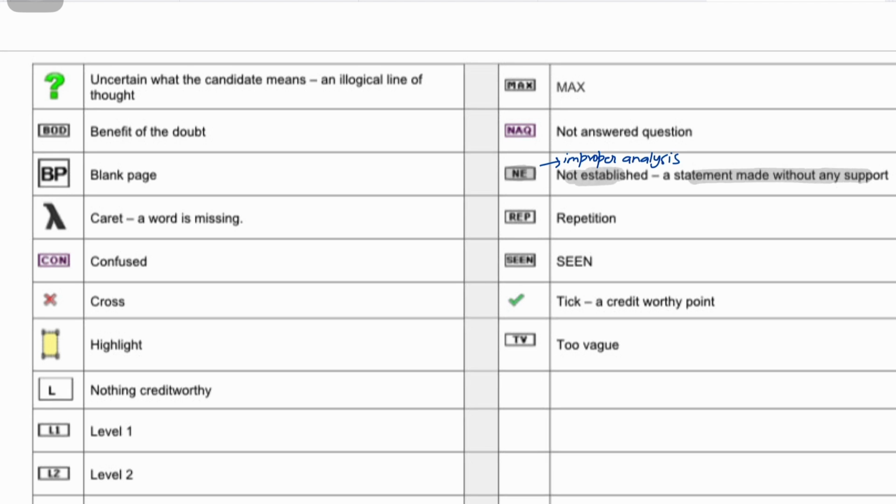If you're saying that planned economies are better, he'll put this ANY, because the checking is not done like the way your answer scripts are checked in your school exams, right? There are mnemonics given. Although I'll see if I have time for this, the examiners put a question mark against a line if they think something is uncertain and what the candidate means is an illogical line of thought. So the examiner is looking at whether the line is illogical or not.